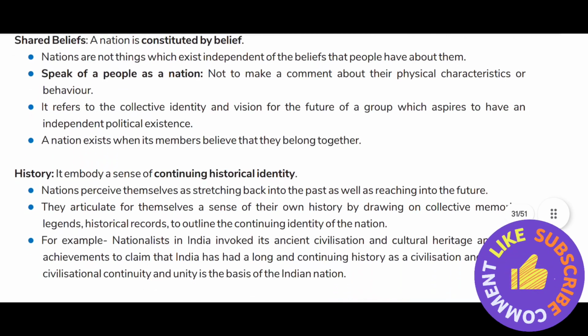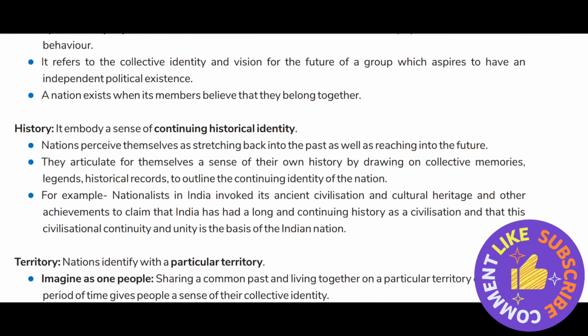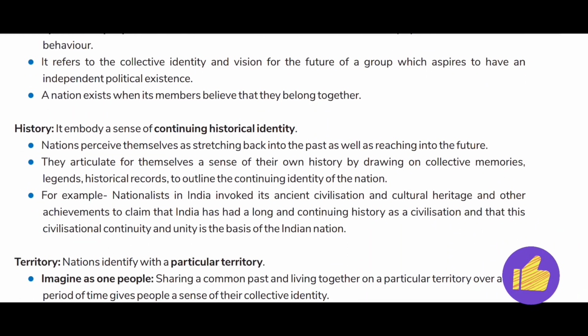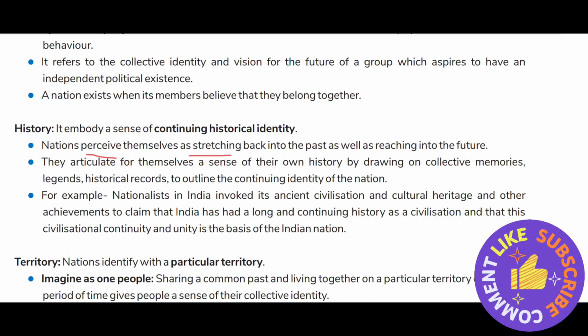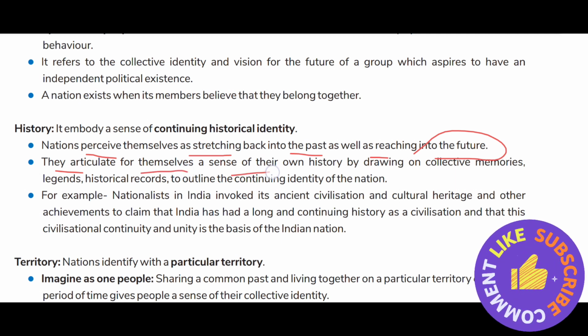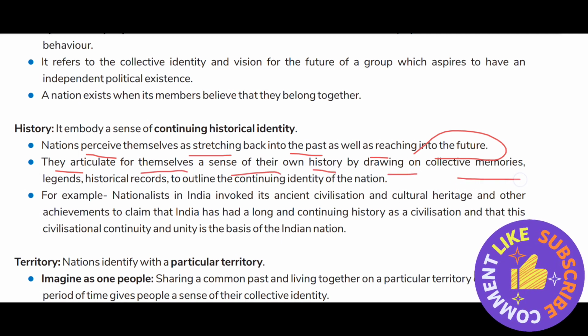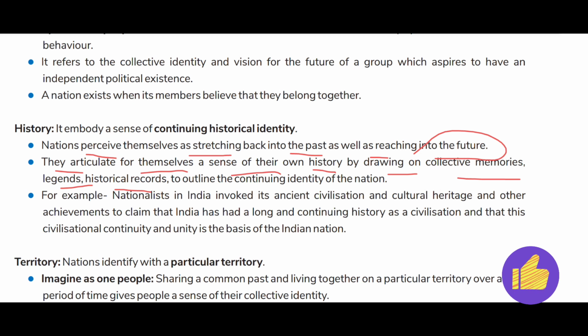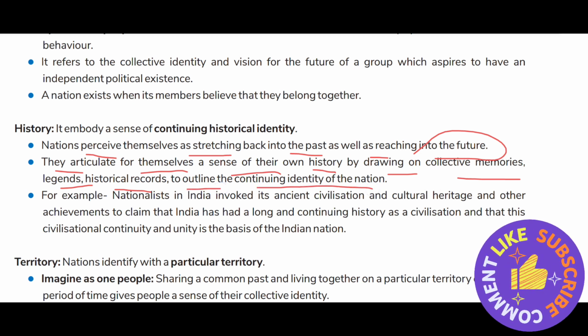So what is the history behind it? A nation embodies a sense of continuing historical identity. Nations perceive themselves as stretching back into the past as well as reaching into the future. They articulate for themselves a sense of their own history by drawing on collective memories, legends and historical records to outline the continuing identity of the nation.